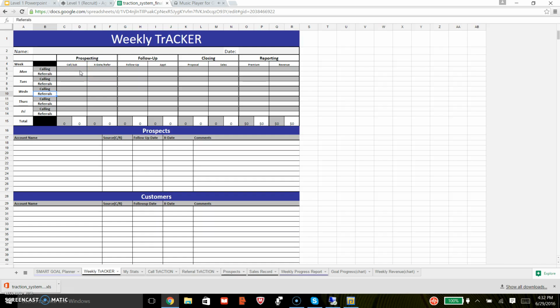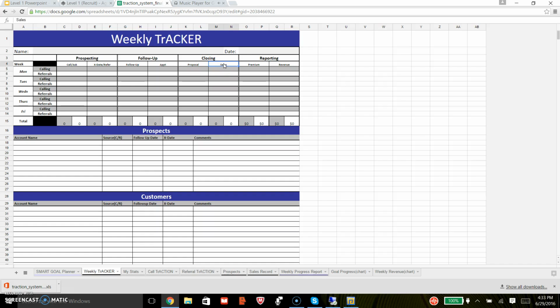They are as follows. In prospecting, your action is calls and referral asks, and the goal is opportunities, either in X-dates or referrals. The follow-up section, the action is following up, and the goal is setting an initial appointment to gather information. In the closing section, the action is presenting the proposal with the goal, obviously, in getting the sale.